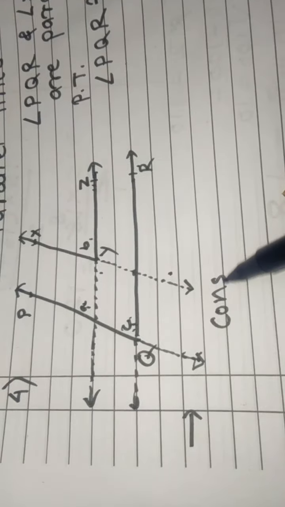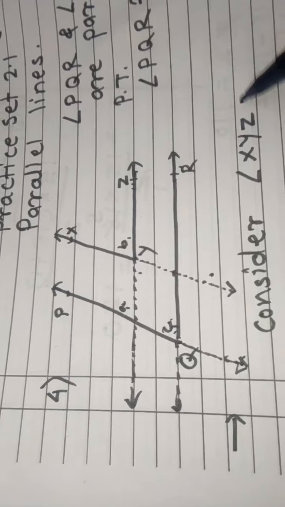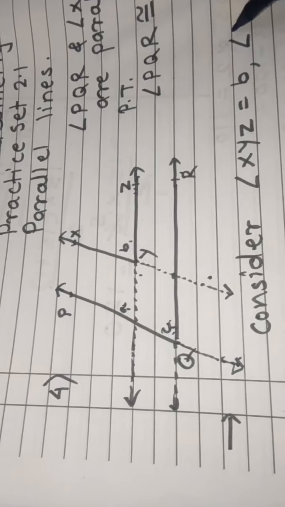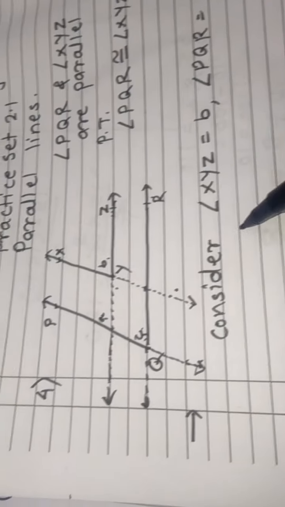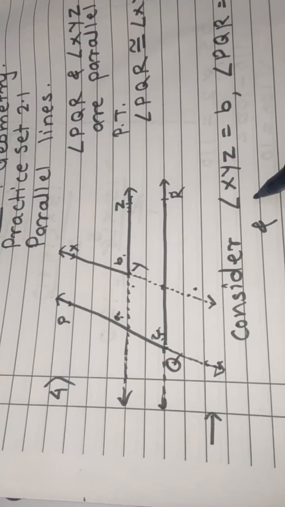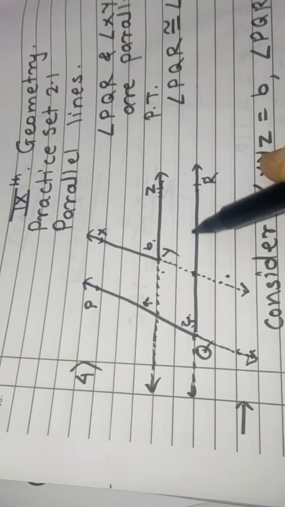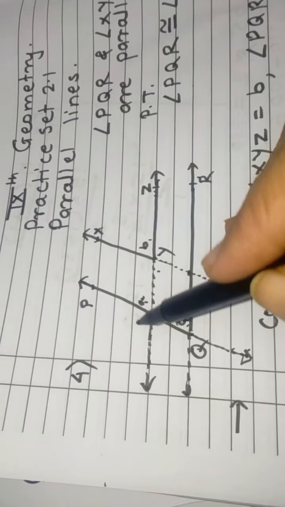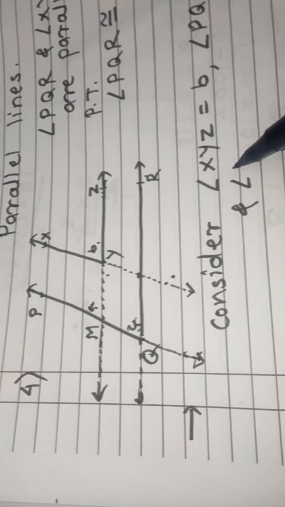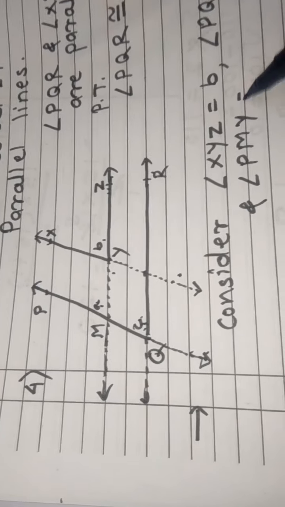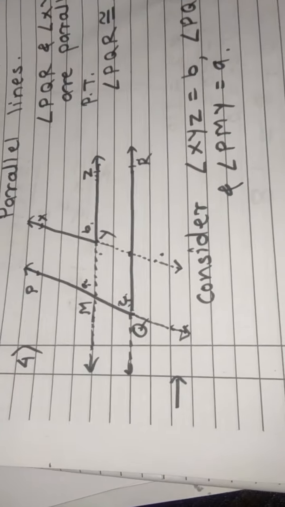Now consider angle XYZ is equal to B, angle PQR is equal to C, and now I will give this name PMY. Angle PMY is equal to A. This we have written.